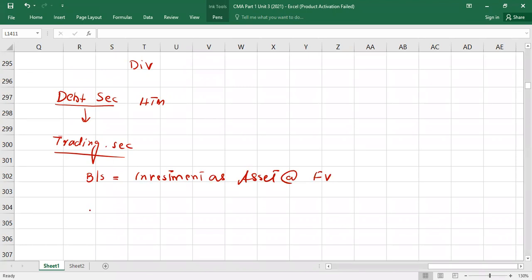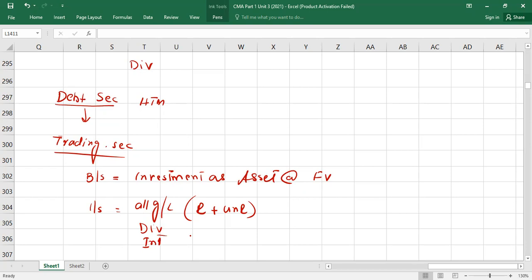Then in the income statement, what are we going to do? All gains or losses, both realized plus unrealized, we will take to the income statement. If you are receiving dividend, it will be taken to the income statement. If you are receiving interest, it will be taken to the income statement. Right?